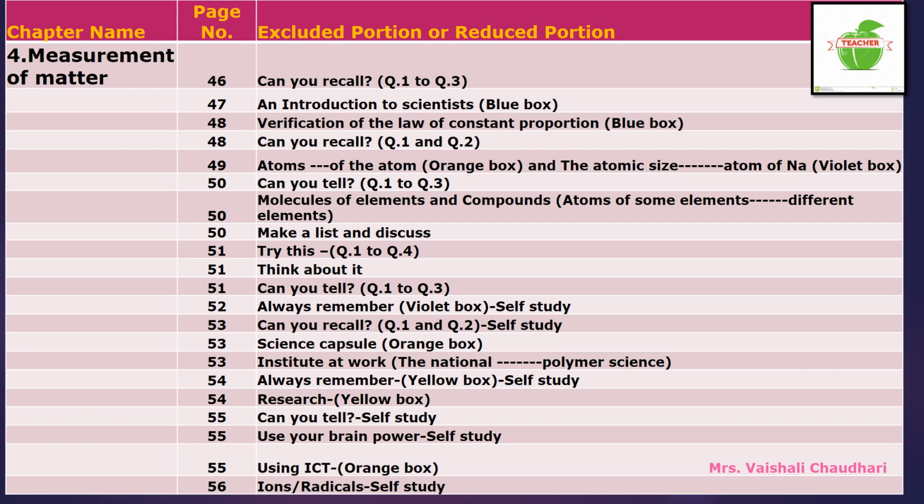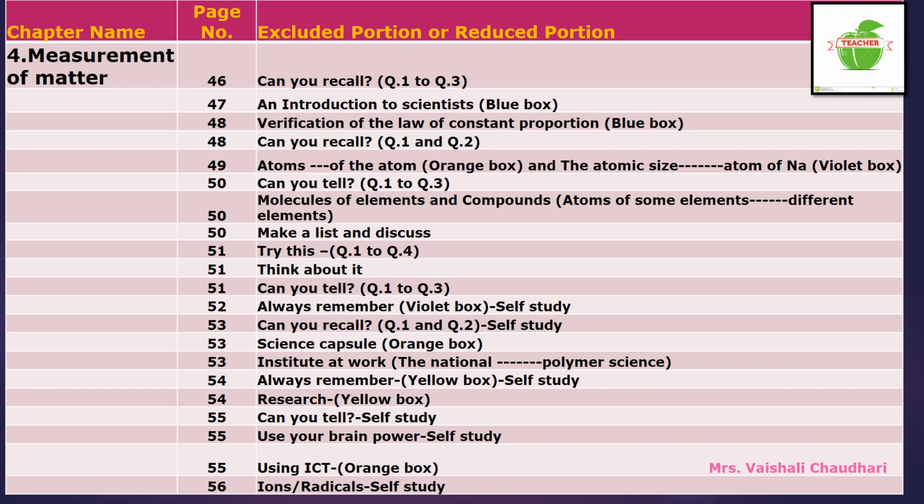Now on page number 49, from the word atoms to the word of the atom, an orange colored box is given, children, at the start of that page. And from atomic size to the atom of sodium, that is a violet box. So the orange box and violet box are both omitted from your syllabus. Now on page number 50, there are total 3 questions, question 1, question 2 and question 3. These all 3 questions are omitted from your syllabus.